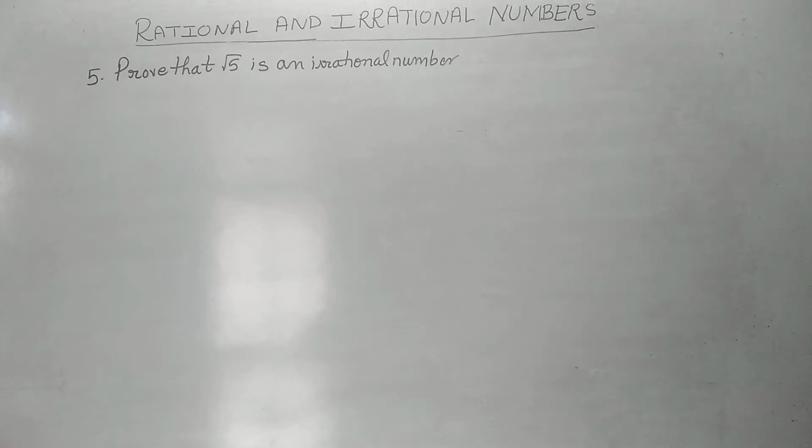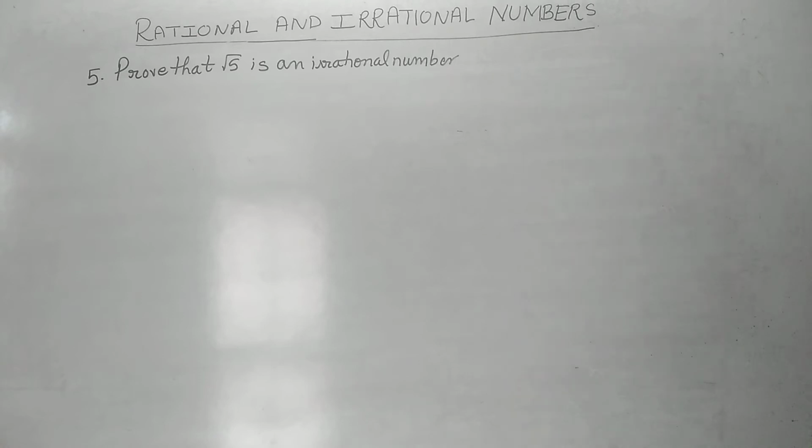Here students, come to an important question. You have to prove that √5 is an irrational number. This is a theoretical type of question. So we will be using the concept of contradiction here. We will assume that √5 is a rational number. Then we will arrive at a result which is wrong. From there we will conclude, if the result is wrong, that means our assumption is wrong. That means √5 is an irrational number.